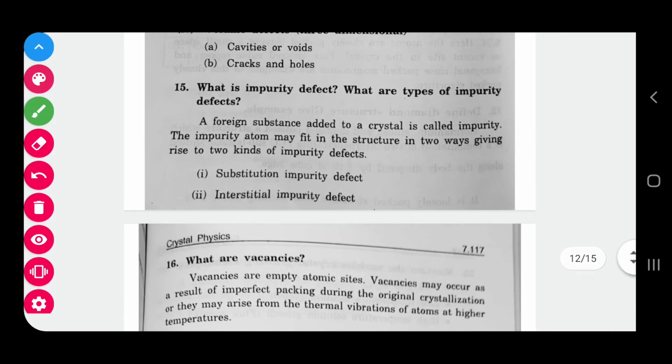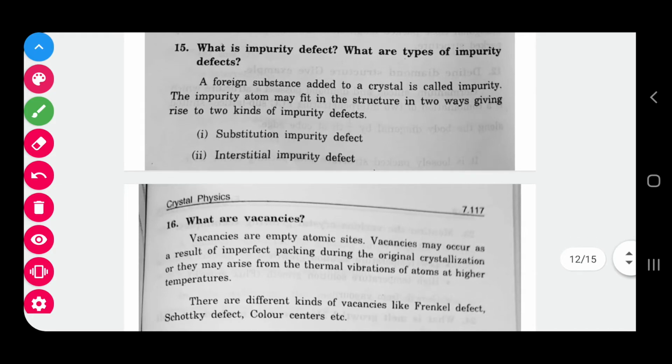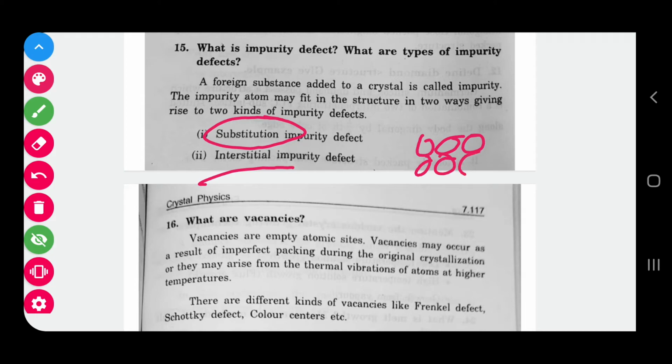What are the types of impurity defect? Impurity means addition of a foreign atom or other foreign substance. If you are adding a foreign atom to any particular crystal, you can say that is an impurity defect. It has 2 types: one is substitutional, another is interstitial. Substitution means replacing. If one atom looks different from the rest, you can say this is substitution of the parent atom. Replacing the atom is called substitution.